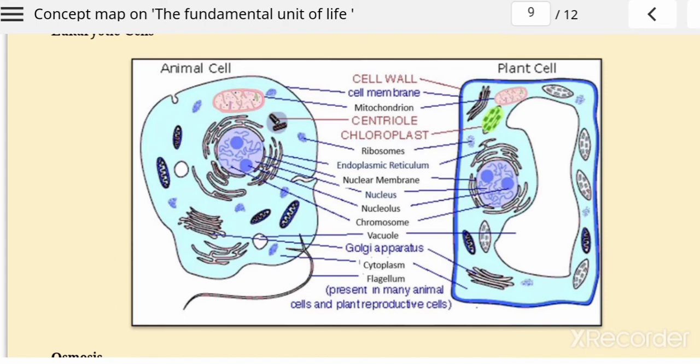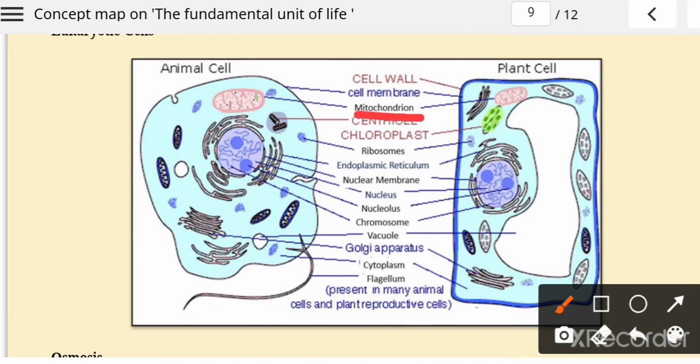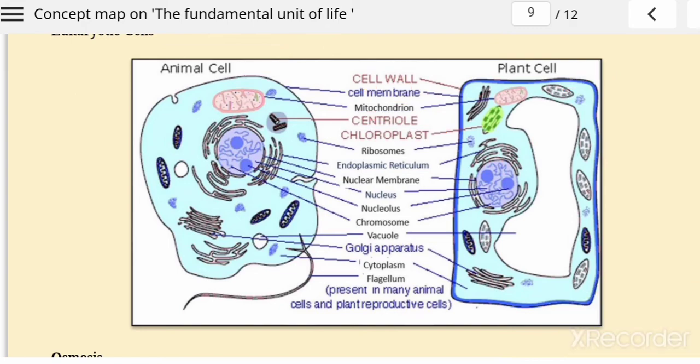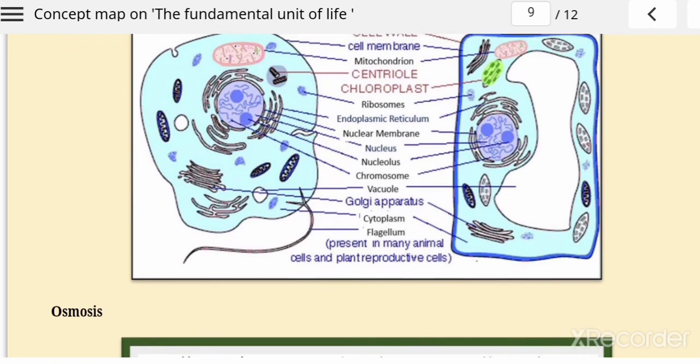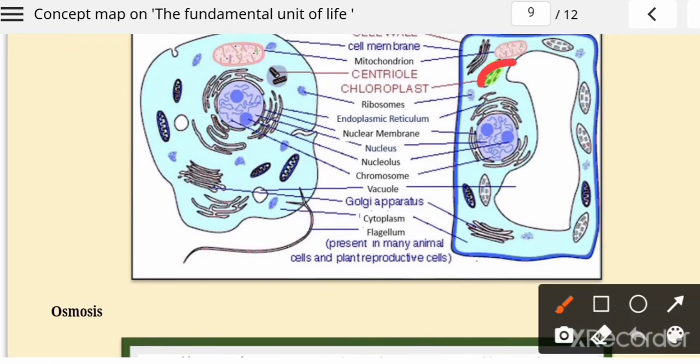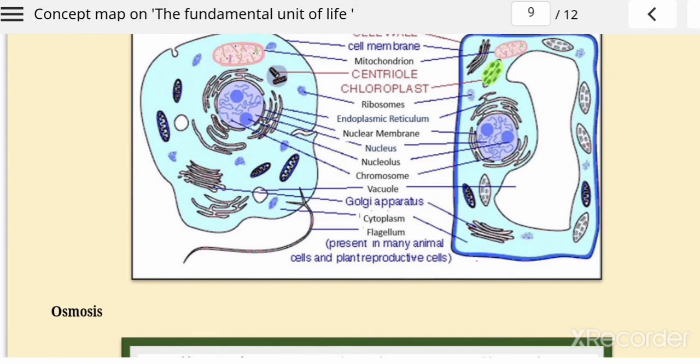The powerhouse of the cell is present in both plant and animal cells. Cell wall clear, cell membrane clear. The cell membrane is present in both plant and animal cells, but the cell wall is present only in the plant cell. After this you have the chloroplast. Here you are seeing this green structure. It is green in color because it helps in the photosynthesis process.